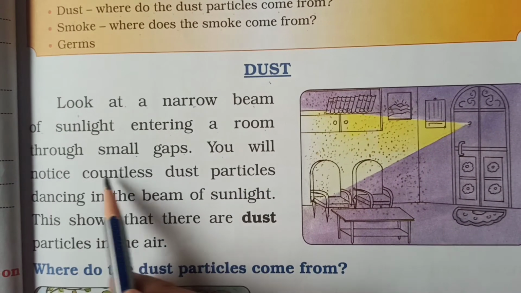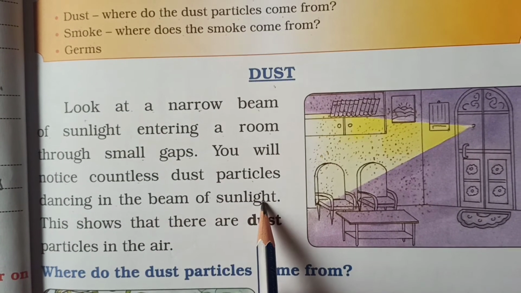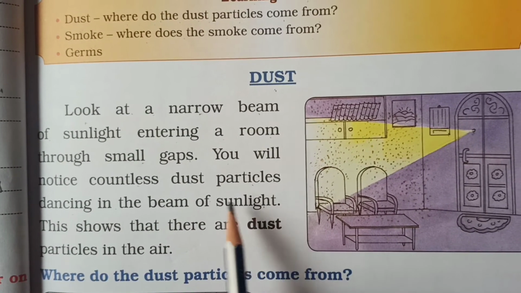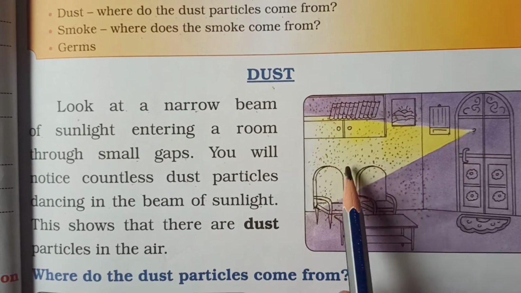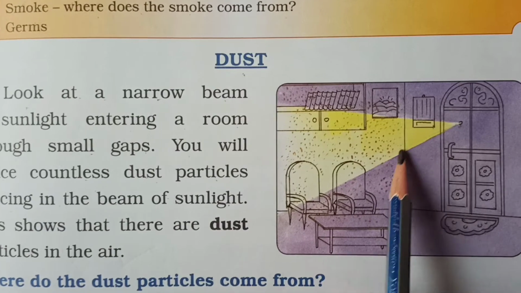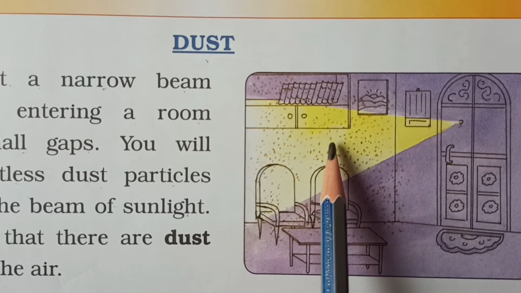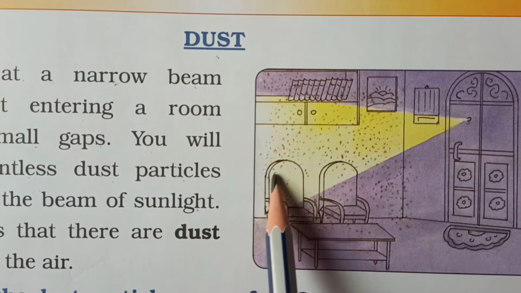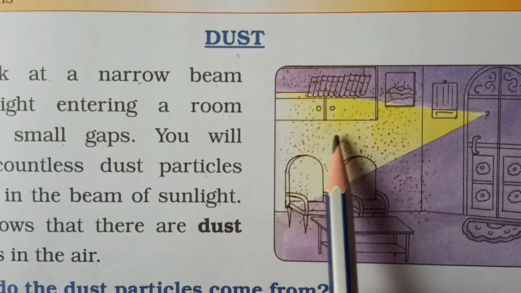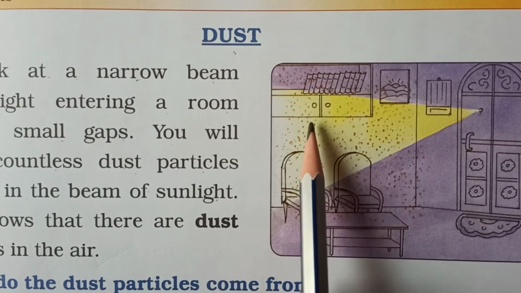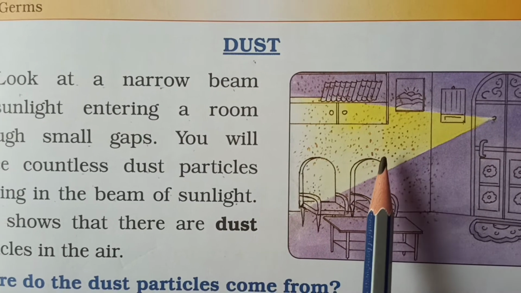You will notice countless dust particles dancing in the beam of sunlight. See, here are the small dust particles. Can you see them in the sunlight? These are very small dust particles. They are dancing in the beam of sunlight. This is the beam of sunlight, this yellow color. This is the sunlight, and you can see the small particles. They are dancing in this sunlight. So they are called dust particles.